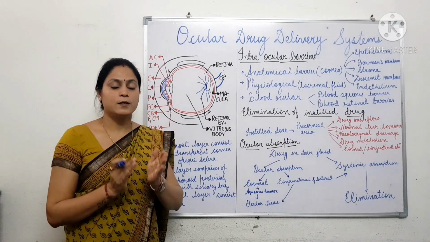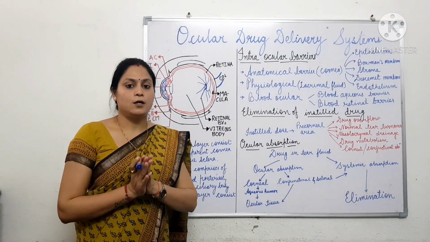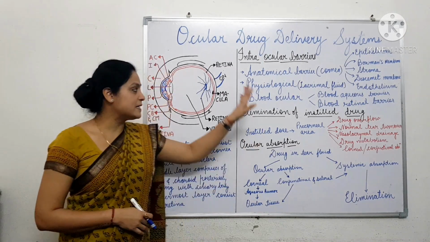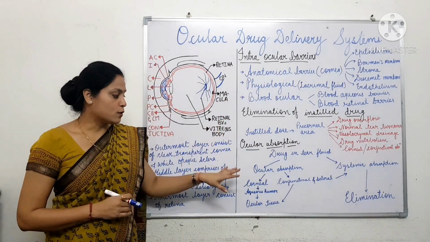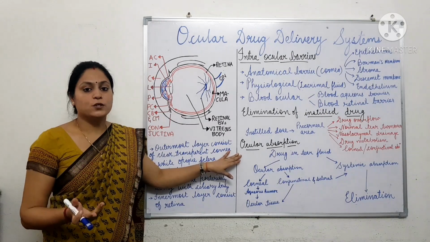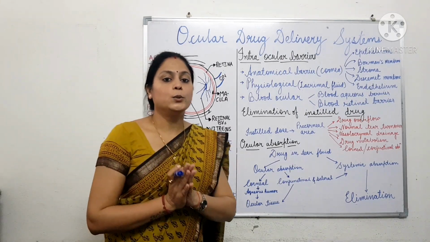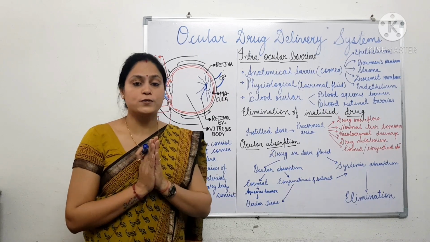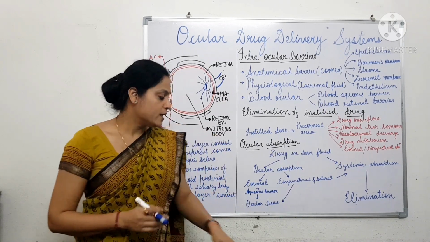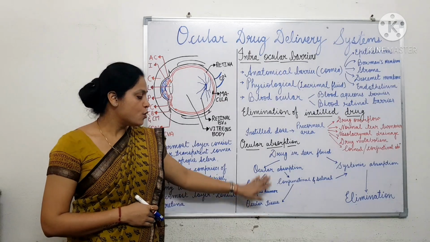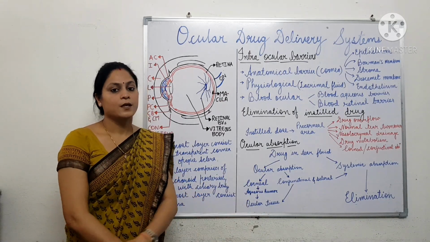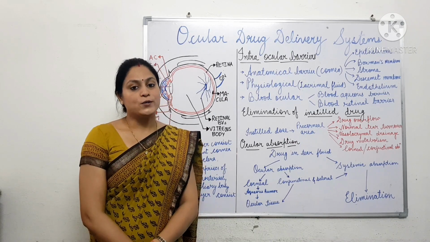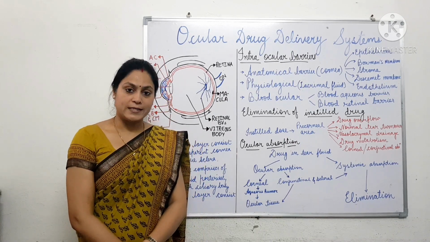So, students, the main focus in the formulation of an ocular drug delivery system is to overcome these barriers and to have the main absorption. The major part, most of the percent of the drug, should be absorbed into the ocular tissue through corneal absorption. So, in our next lecture, we will discuss various ocular drug delivery systems, ocular inserts and ocular implants.